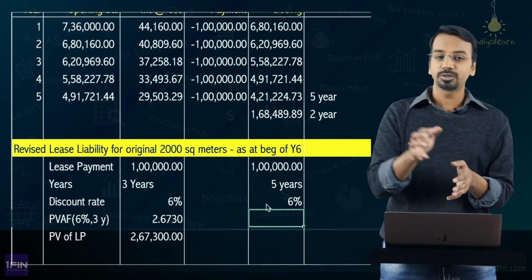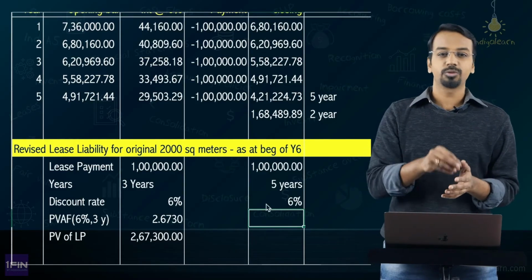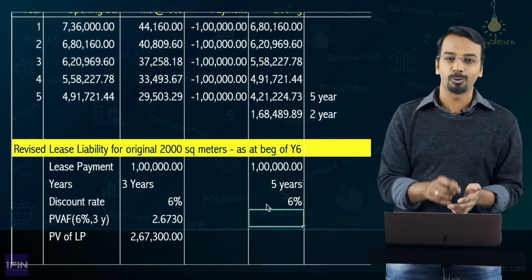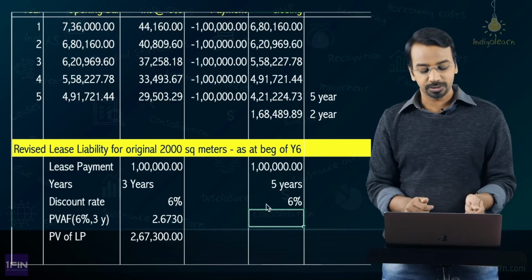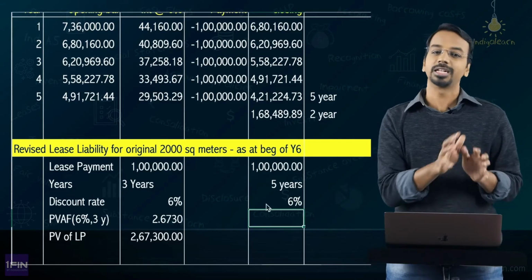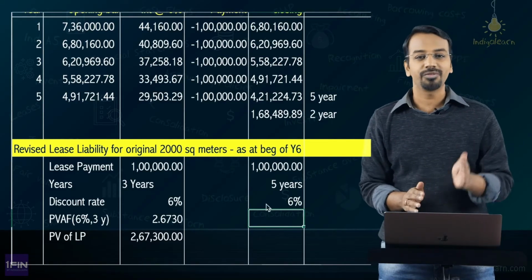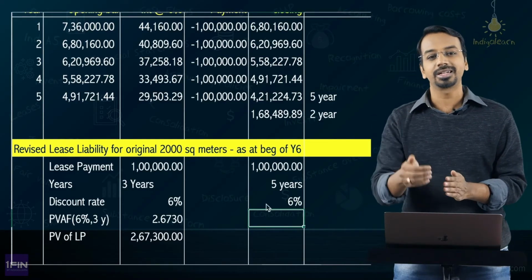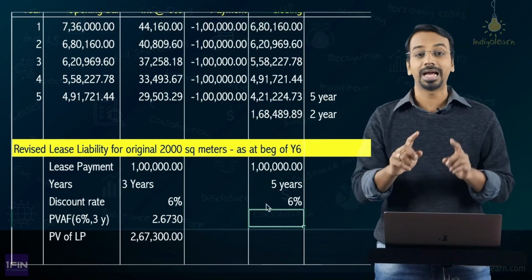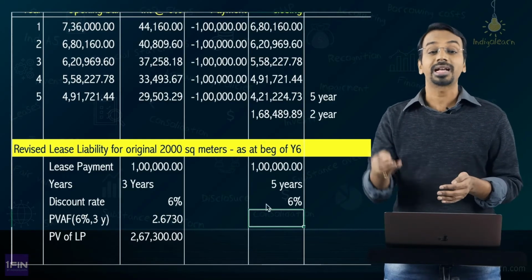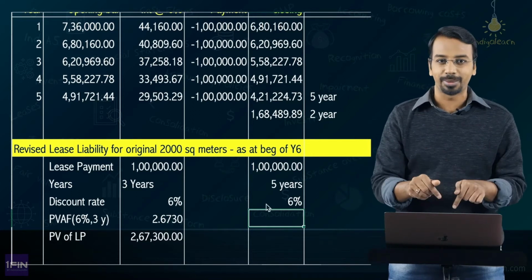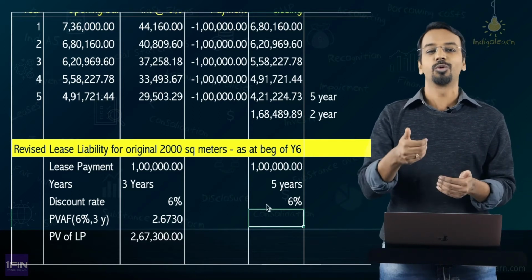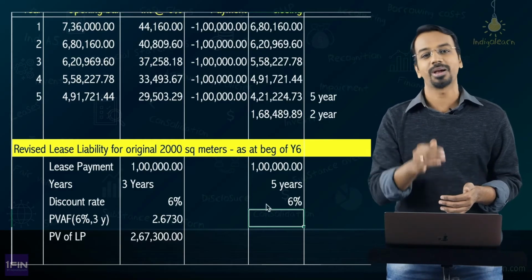Now, I have reduced the scope of this contract. What I need to calculate is, because of the reduction in scope, what will be my revised lease liability considering 2000 square feet for a 3-year period. That is what I am calculating. This is the same way we had calculated in the reduction in area as well. There also, if you remember, I had done two calculations. One, by considering the future payments for the reduced area, what should have been the lease liability, which was nothing but equal to 50% of the closing balance of lease liability.